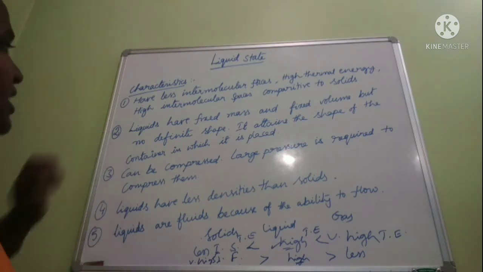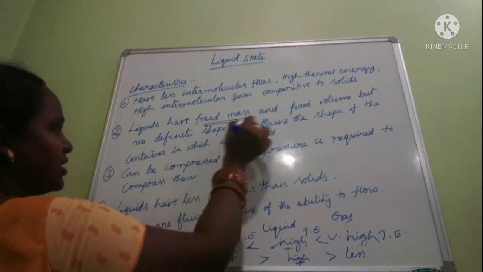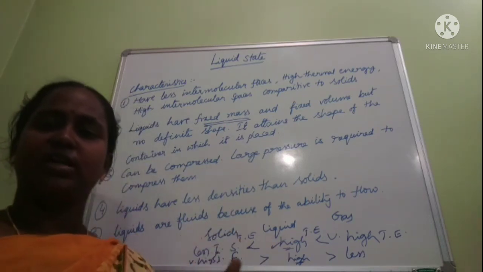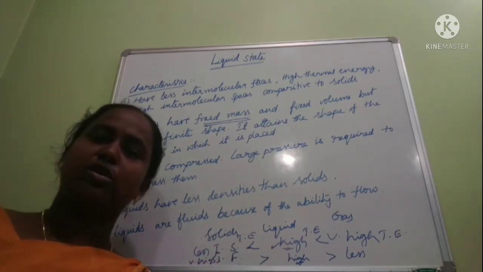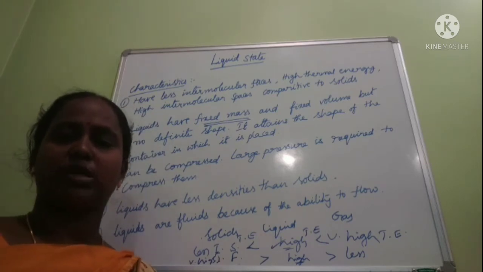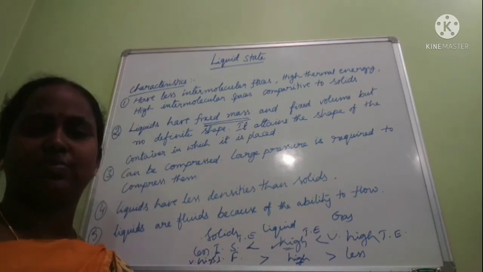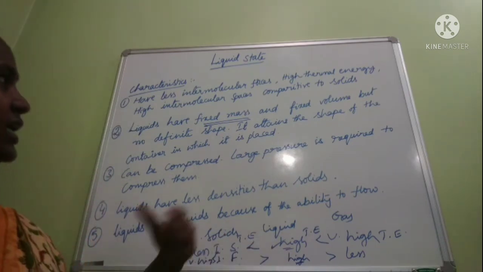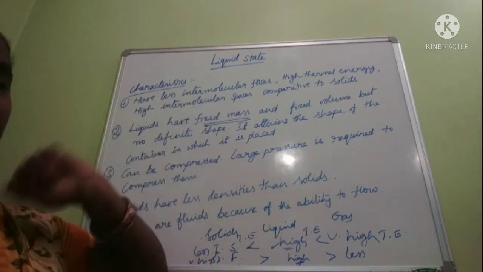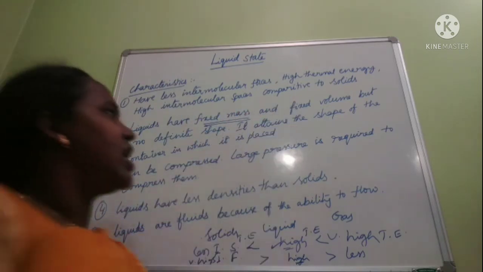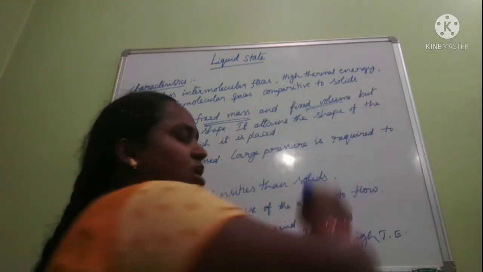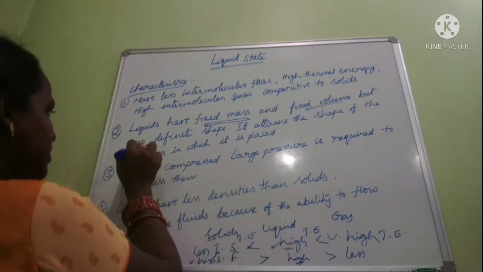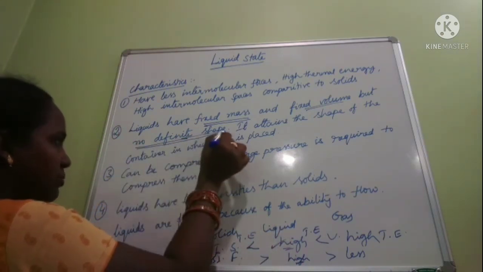Next, the second point: liquids have fixed mass. For example, water. If we take a water bottle, before filling it has some mass. After filling, the mass of the bottle increases, because the liquid has some fixed mass and occupies some fixed volume, maybe a 1 liter or half liter bottle. But it does not have a definite shape.